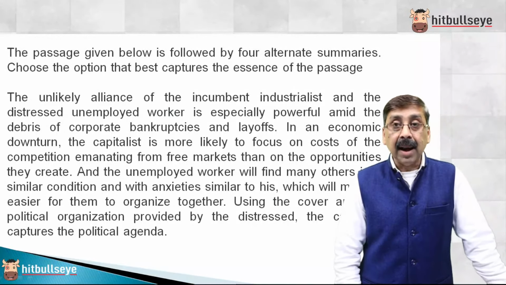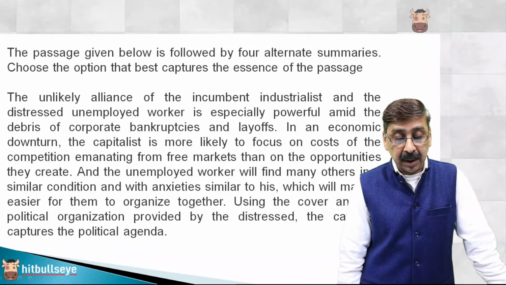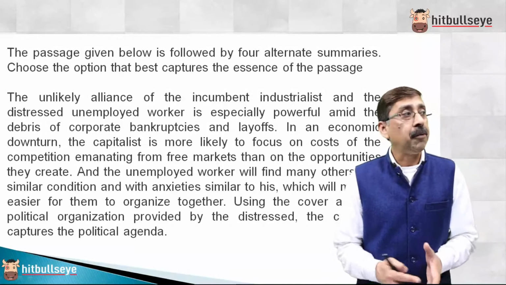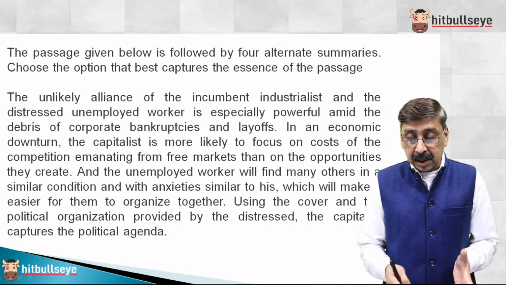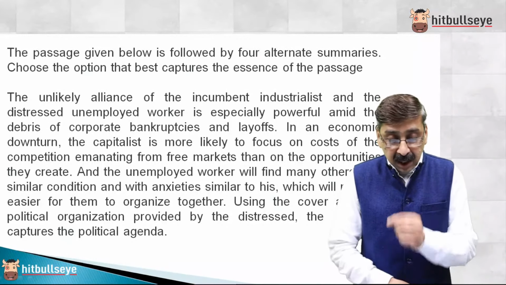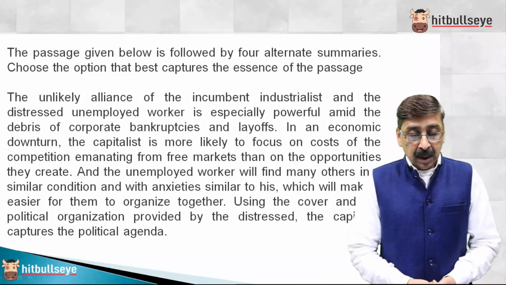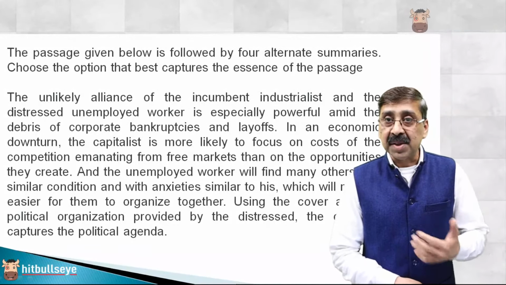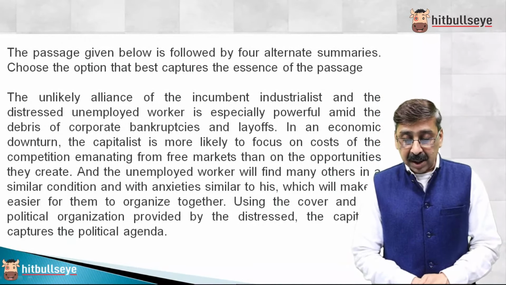It says that the unlikely alliance of incumbent industrialist and the distressed employee worker is especially powerful amid the debris of corporate bankruptcy and layoff. So incumbent industries, those who are facing the heat for any reason, and the workers who are employed, and that too amidst the debris of corporate bankruptcy and layoff. So what will this result in? In an economic downturn, whenever any economy is going through a recessive phase, for example because of corona, the capitalist is more likely to focus on costs. The capitalist is one who invests the money, or one who wants to extract money out of the activities. The capitalist is more likely to focus on the cost of competition emanating from free markets than on the opportunities they create.